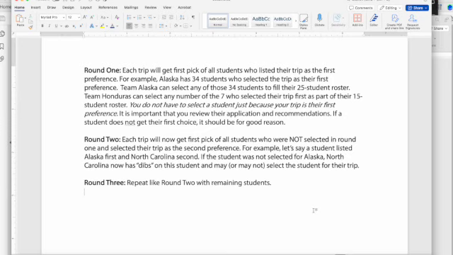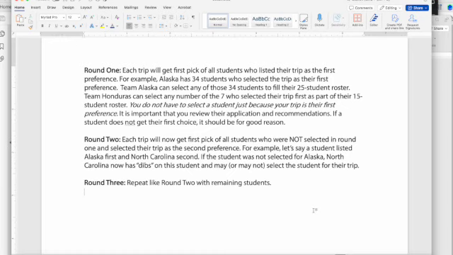If Alaska fills their 25 student roster from students who selected their trip first, that means there would be 9 students left over who did not get their first trip preference. This is why some people who put Alaska first will not get their first trip preference. Team Honduras, however, can select any number of the 7. If a student selected Honduras first and they had room on their trip to put them there, that does not mean that they are required to put that student on their trip.